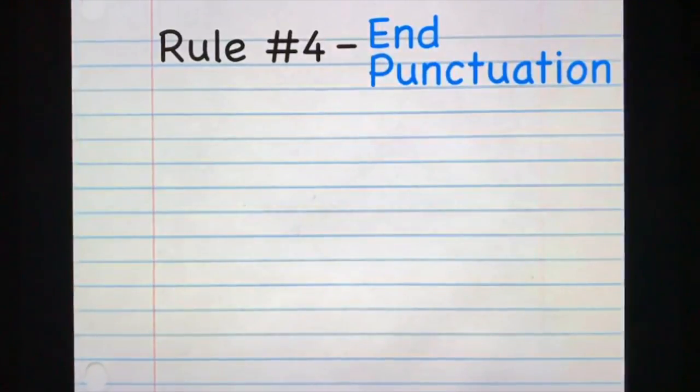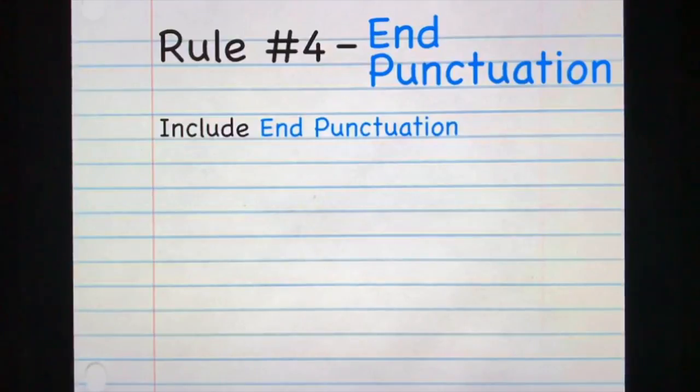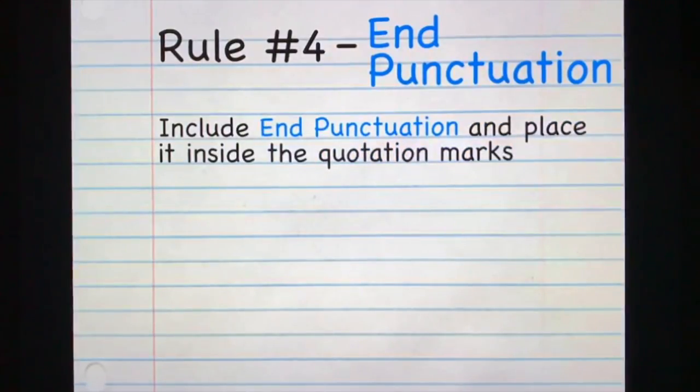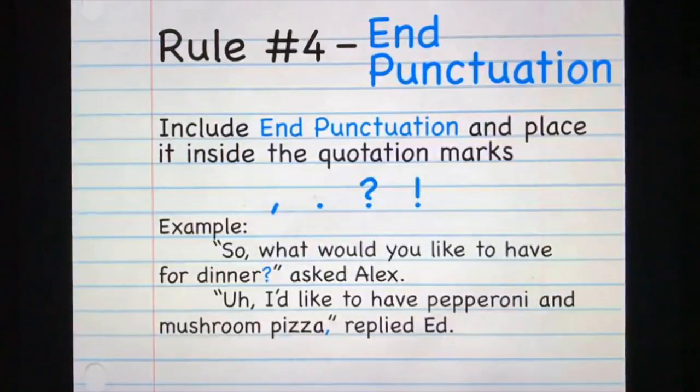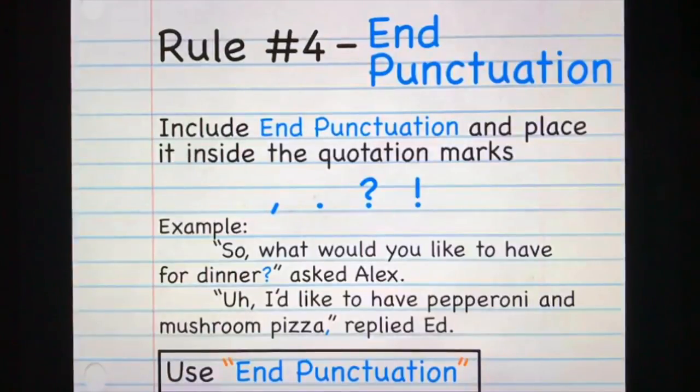Rule 4. End punctuation. Be sure to include end punctuation in your dialogue and place it inside the quotation marks. Your end punctuation can be a comma, a period, a question mark, or an exclamation point. In our example, a question mark and a comma are used as the end punctuation. Notice that they are inside the quotation marks. So remember, use end punctuation and place it inside the quotation marks.